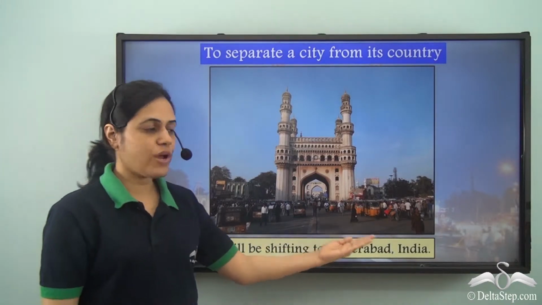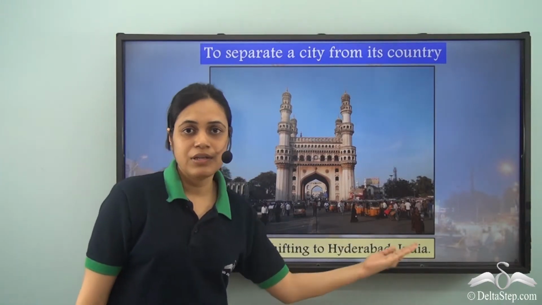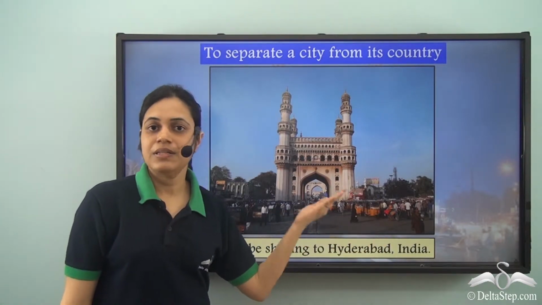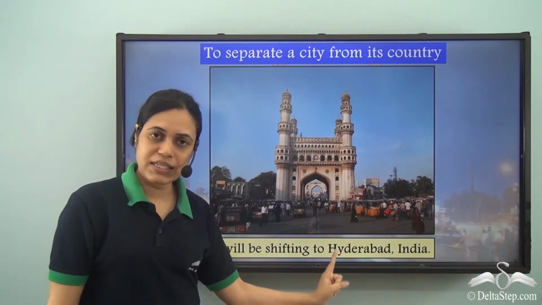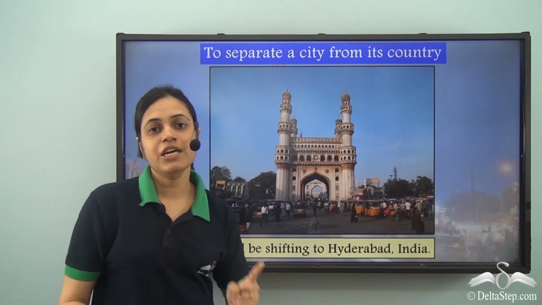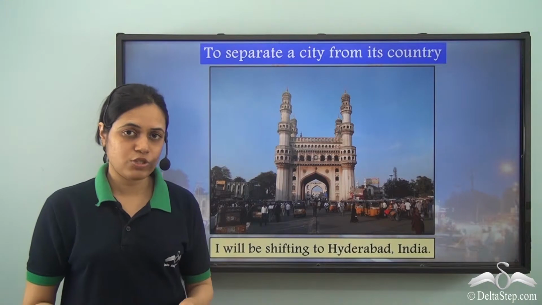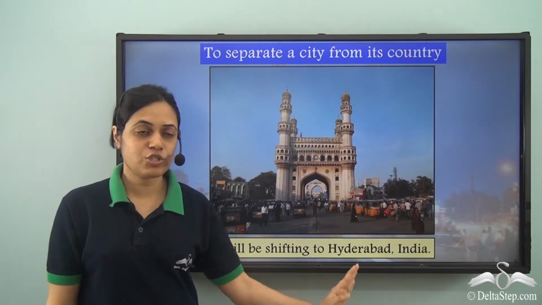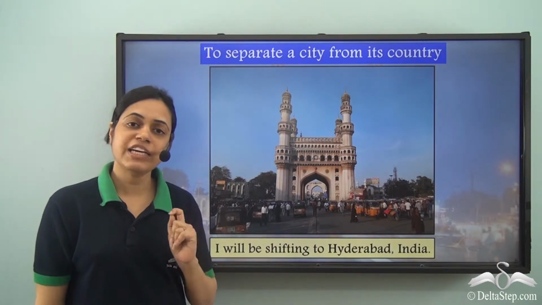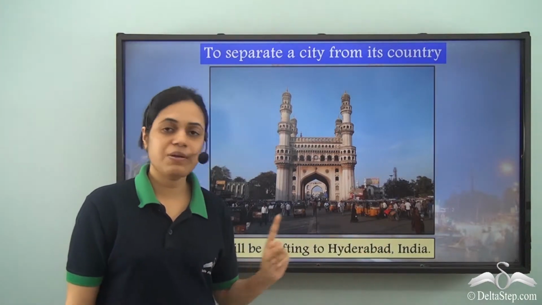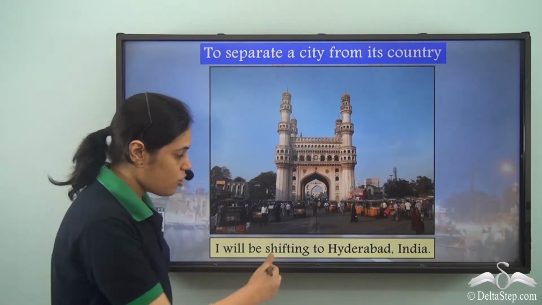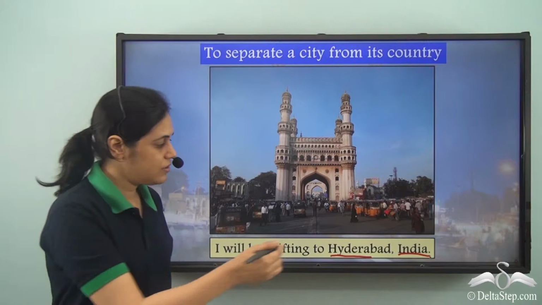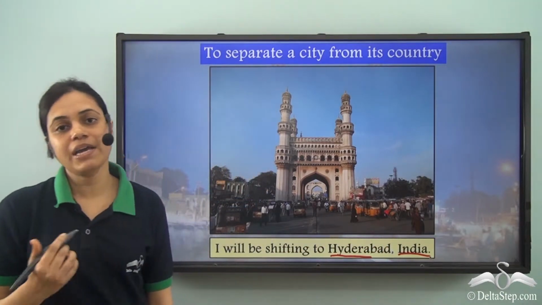I will be shifting to Hyderabad, comma, India, which means I will be shifting to Hyderabad, India. That is, Hyderabad is the city, India is the country. In order to separate these two words and to show a distinction, a difference between these two words, I need to give a slight pause, which is given by this comma. So, names of two places, when they come one after the other, they are separated by a comma.